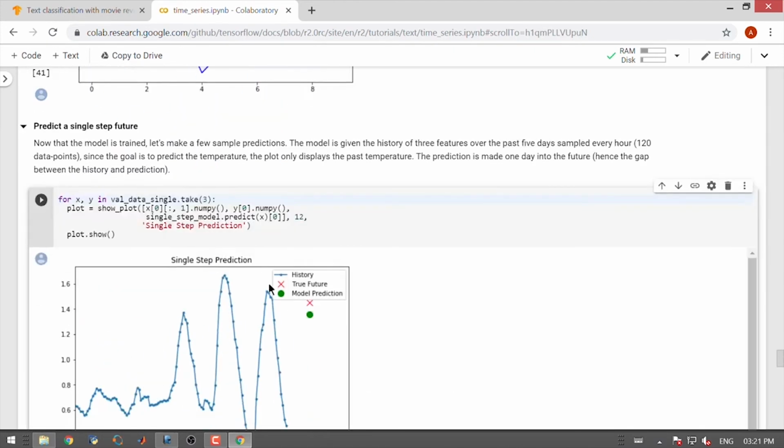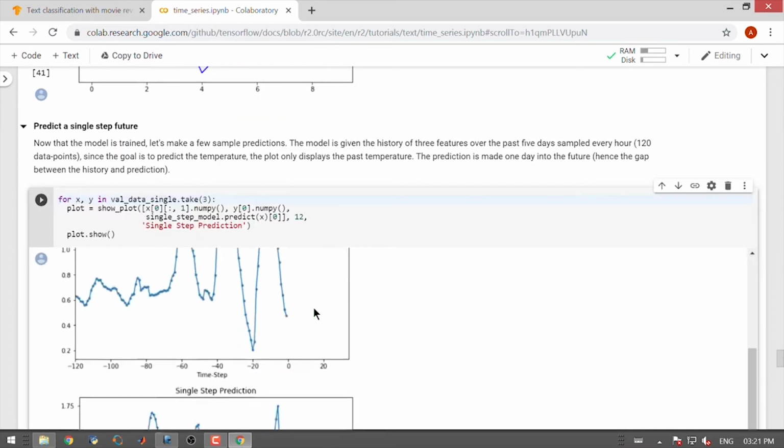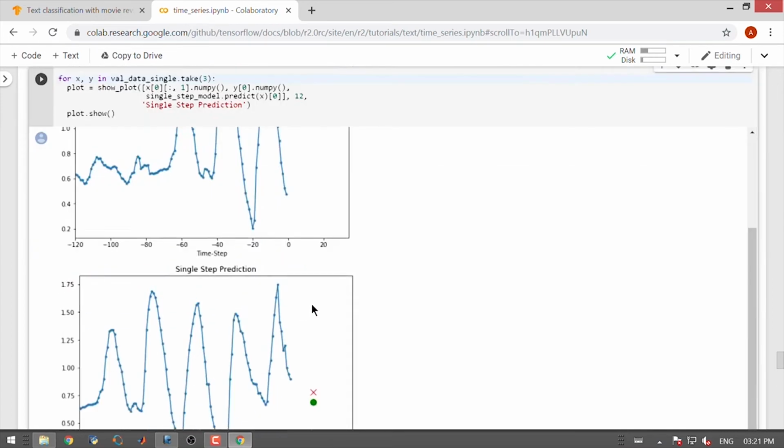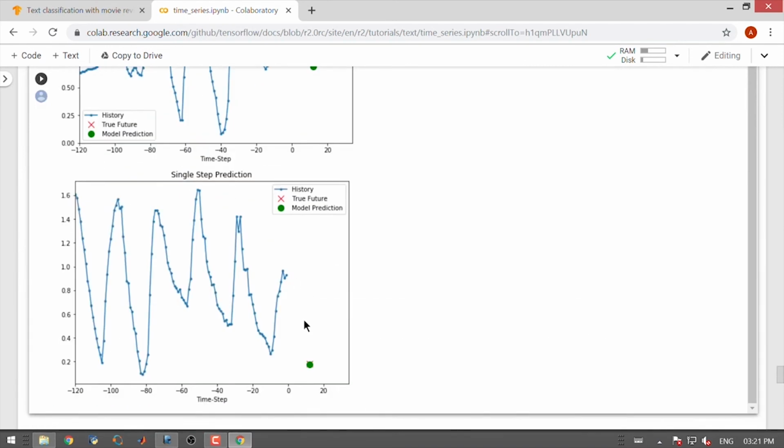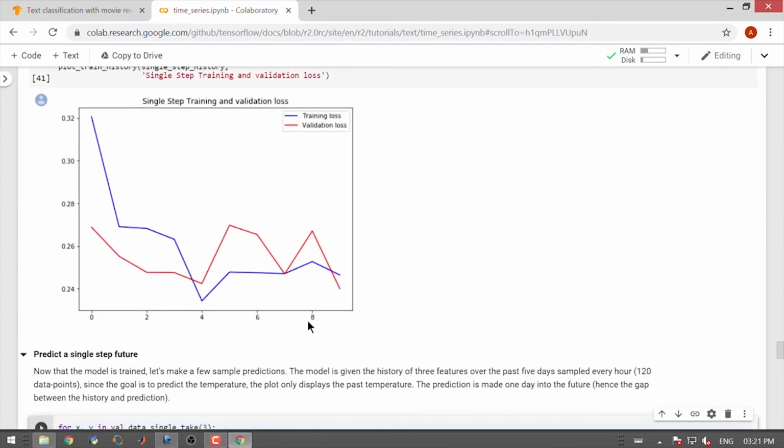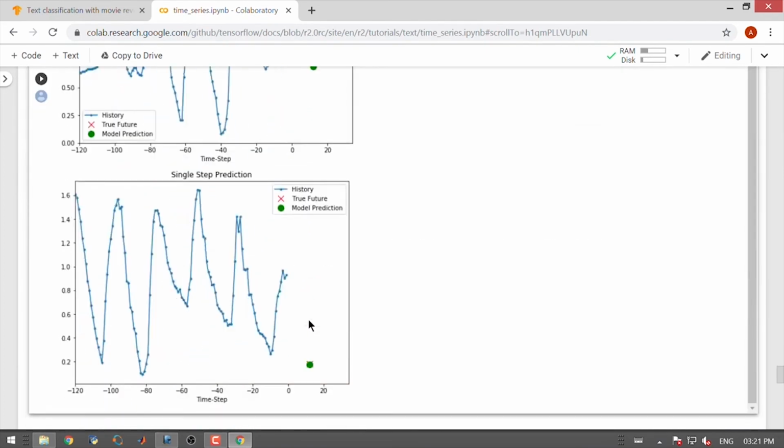So, you can see for the first example they are very close, second example also very close, third example they are very close. So, you can see that using more features we are able to predict the temperature quite accurately.